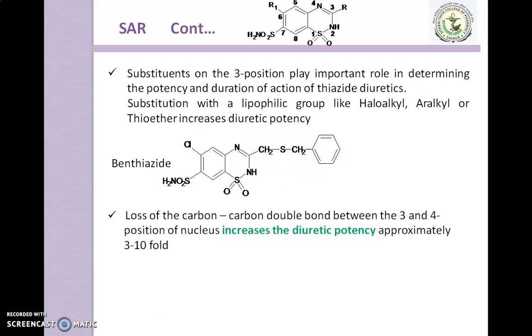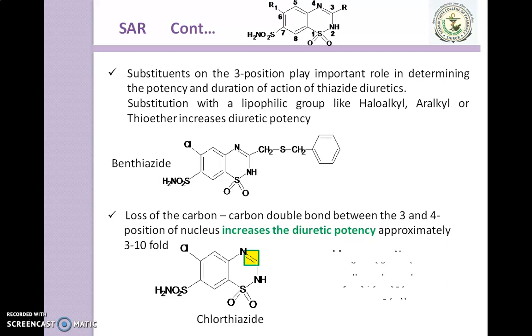Moving to the next point, loss of the carbon-carbon double bond between the third and fourth position of the nucleus increases the diuretic potency approximately 3 to 10 fold. Here is the example of chlorothiazide, which has a double bond between the 3rd and 4th position.